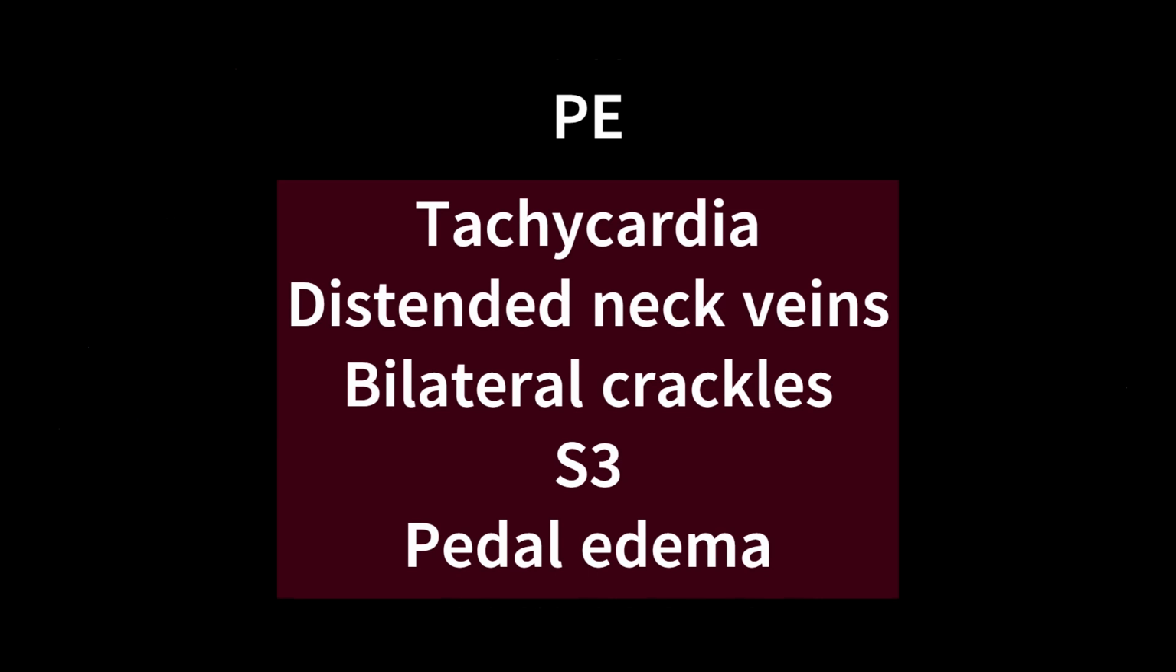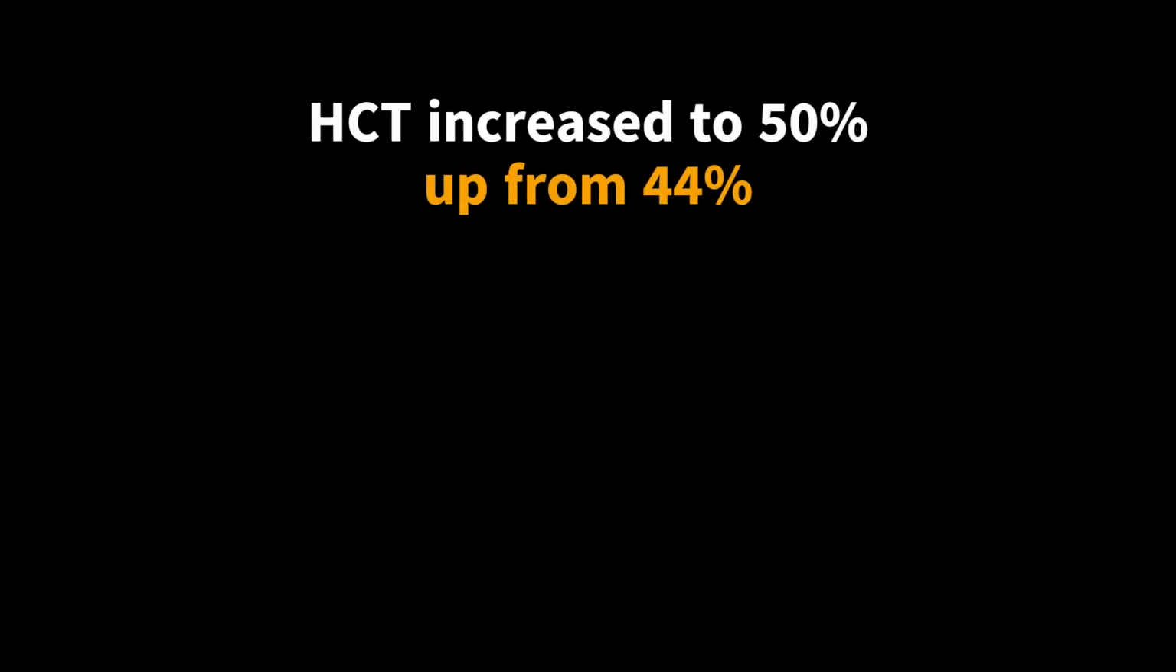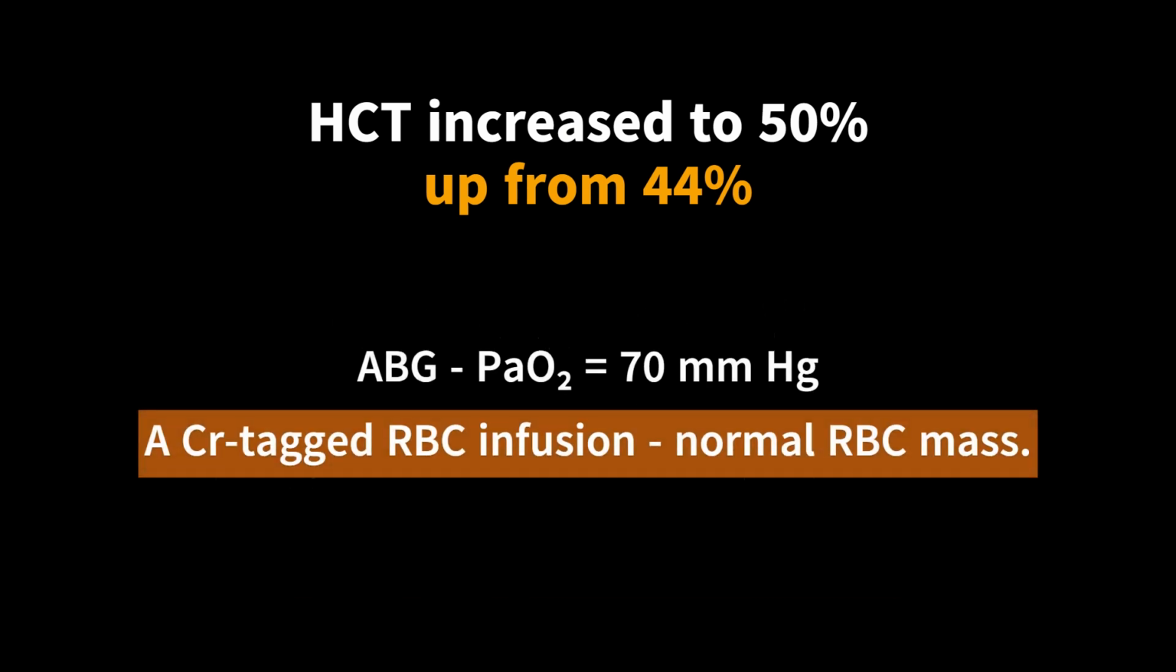Physical examination reveals tachycardia, distended neck veins, bilateral crackles on lung auscultation, a third heart sound on cardiac auscultation, and pedal edema. The appropriate therapy is initiated. On the 3rd day of hospitalization, her hematocrit level increases to 50%, up from 44% on admission. An arterial blood gas analysis shows an arterial oxygen partial pressure of 70 mm of mercury. A CR-tagged red blood cell infusion indicates normal red blood cell mass.